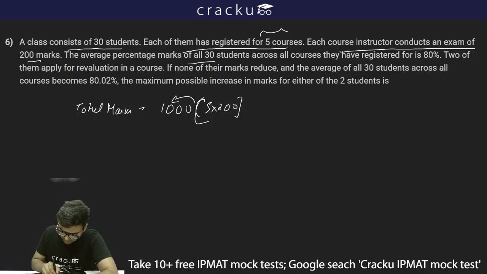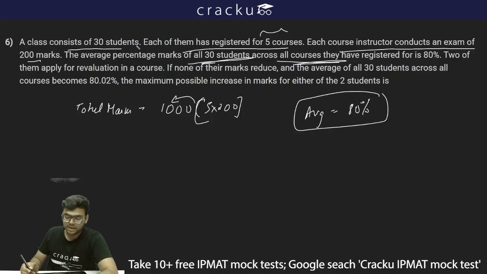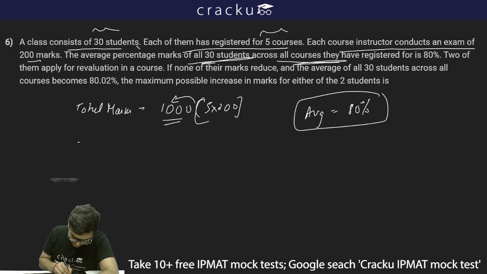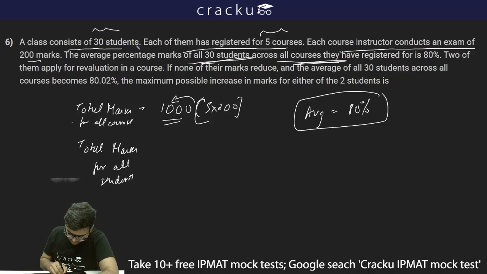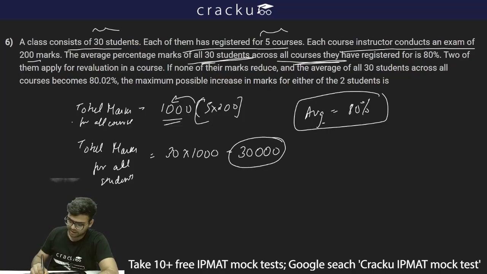The average percentage marks of all 30 students across all the courses they have registered for is 80%. So average is given as 80%. Now this means that each student can score 1000 marks and there are 30 students. So total marks for all 5 courses is 1000. Total marks for all students will be 30 into 1000, which will be 30,000, and average is 80%.